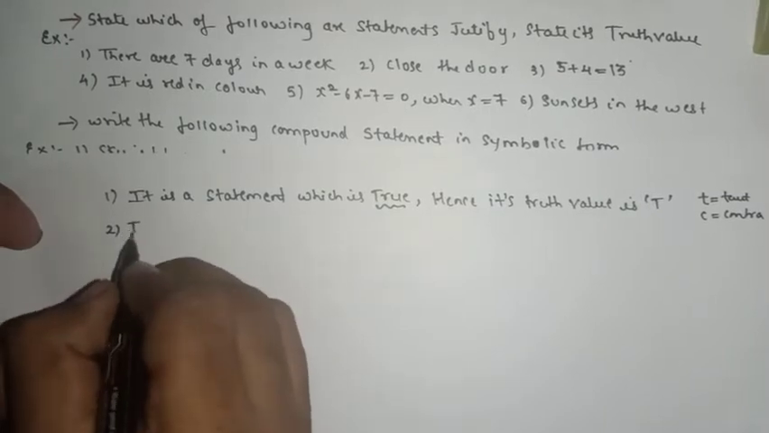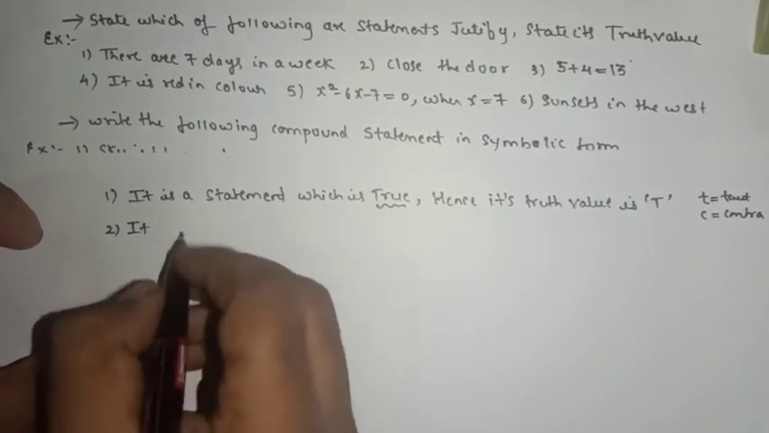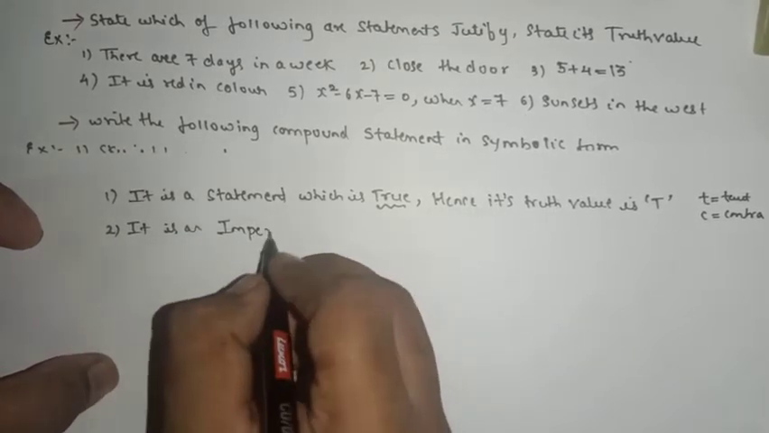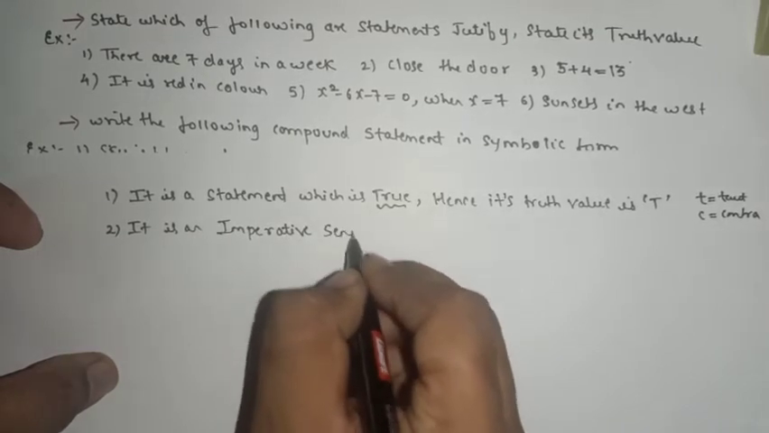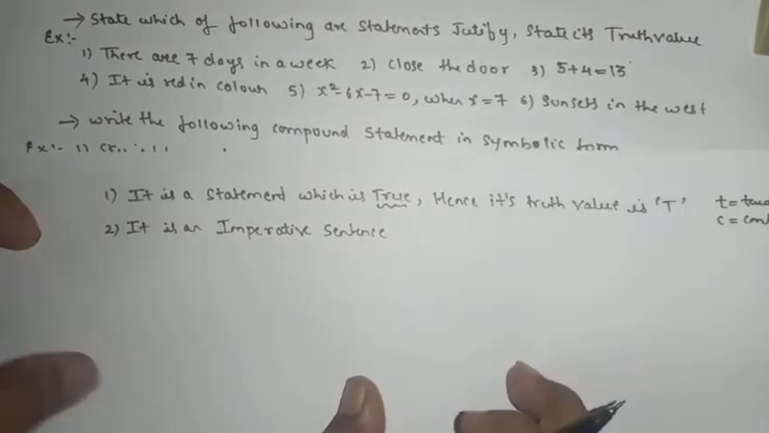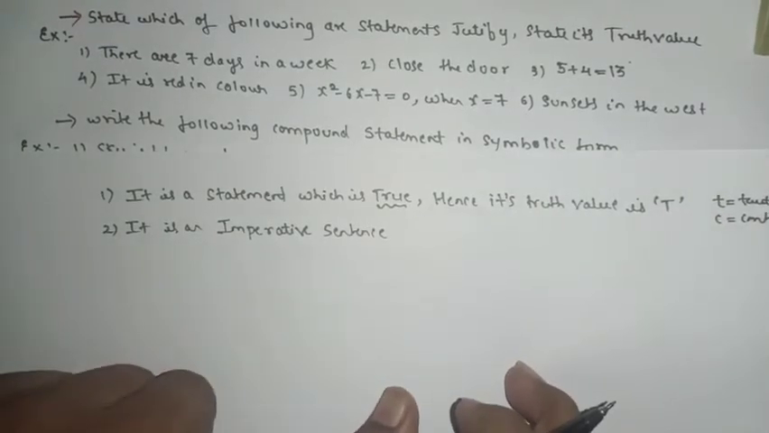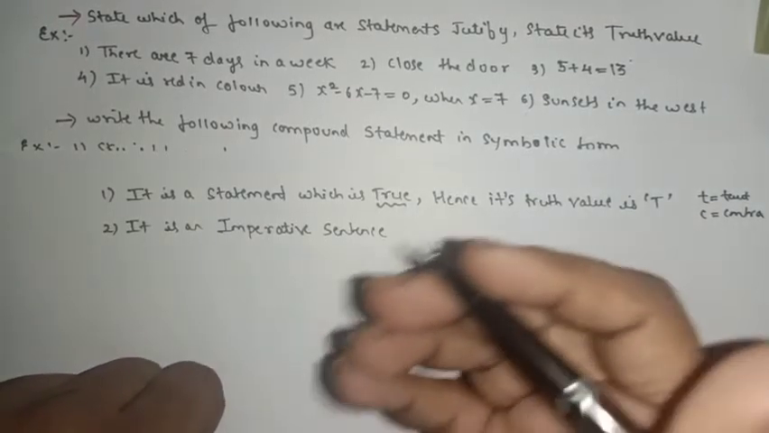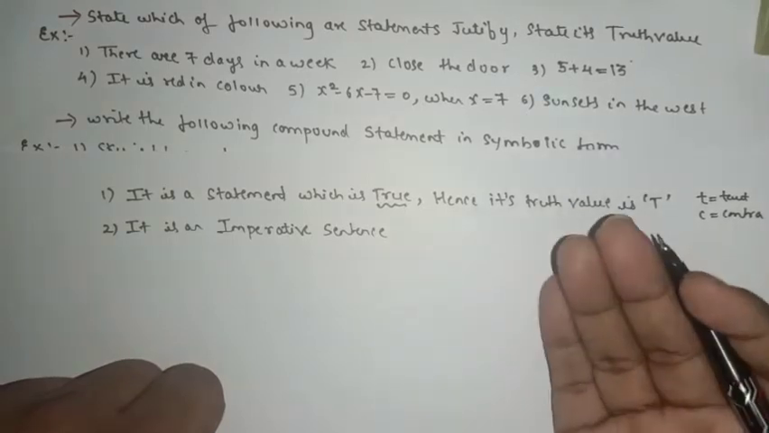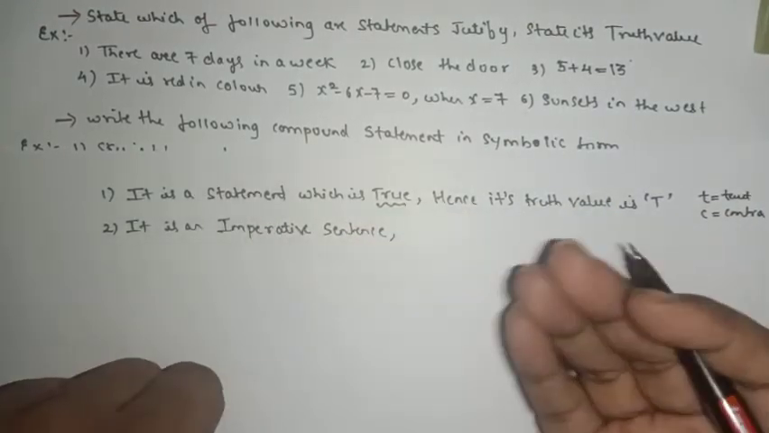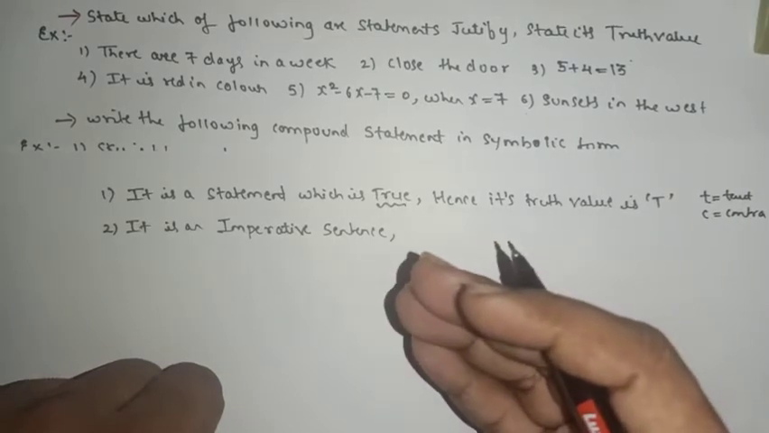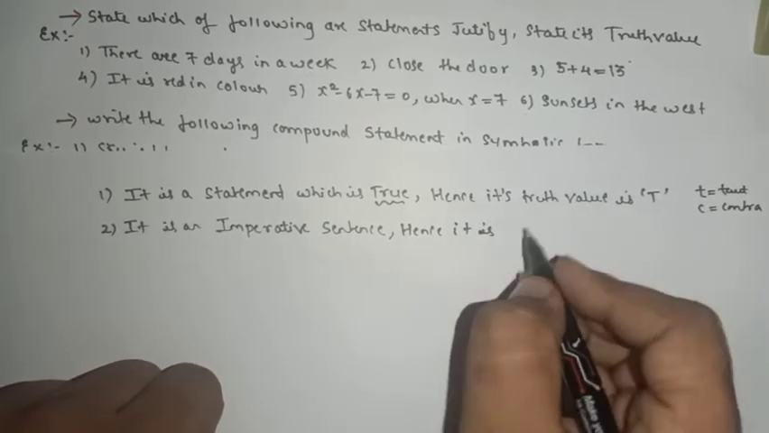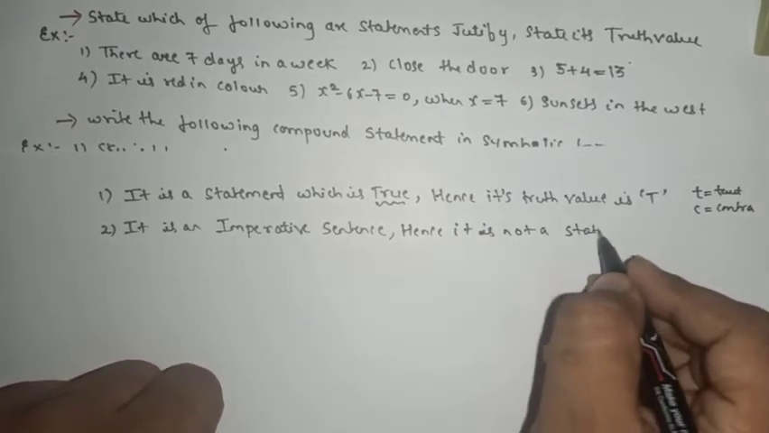So I will write, it is an imperative sentence. If it is an imperative sentence, that means imperative sentences are not a statement. Yes or no? ये सब मैंने explanation किया है. If it is an imperative sentence, that means it is an incomplete sentence which is not in logic. If it is not in logic, that means if it is not a statement, that means hence, it is not a statement.